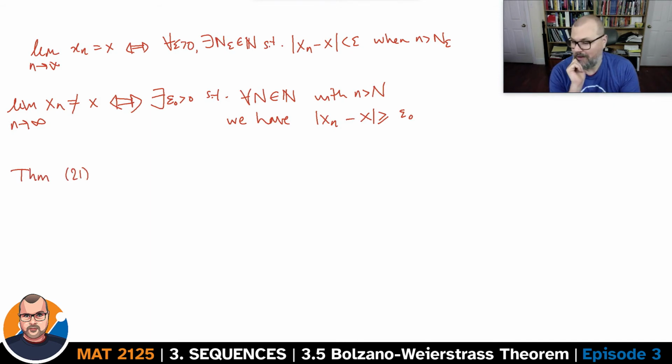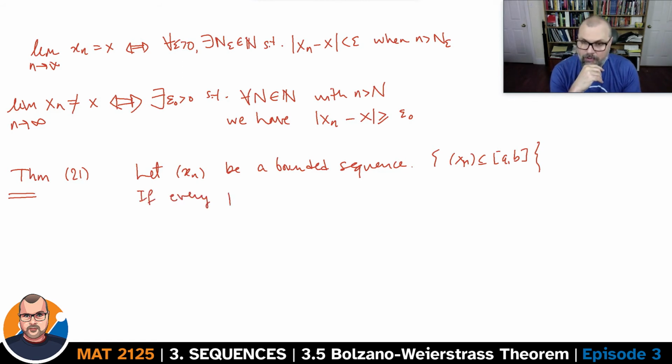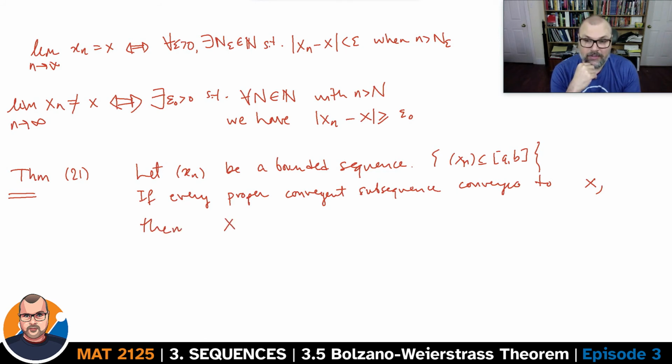Another theorem for us. Theorem 21, by my reckoning: let's say that x_n is a bounded sequence. Perhaps sometimes we'll just write this as x_n belongs to some [a, b]. If it is the case that every proper convergent subsequence converges to the same x, then the initial sequence actually converges to x as well.